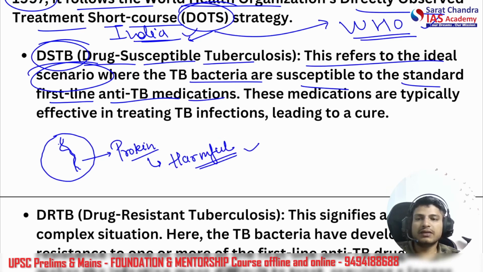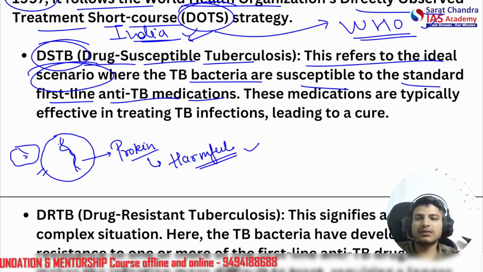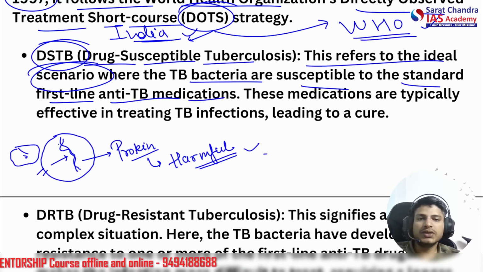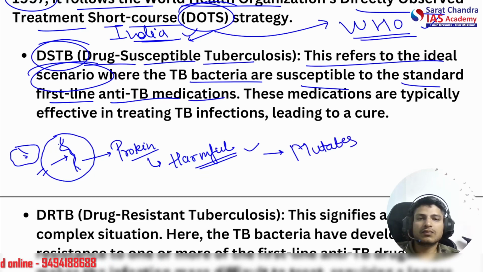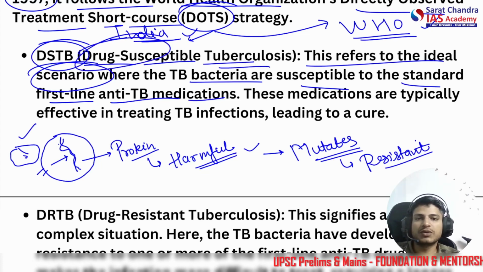So we give some sort of medication that will destroy the cell wall or DNA. But what eventually happens is that it mutates and develops a resistant form. Now, this resistant form cannot be killed with this single or simple medicine. So this is what we are talking about with drug susceptible tuberculosis.